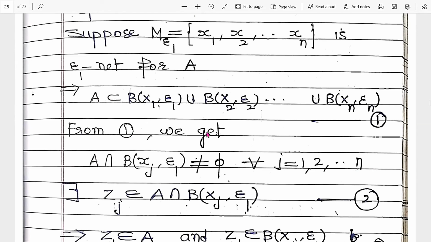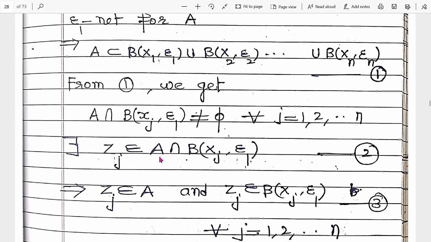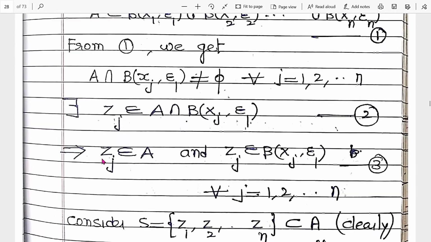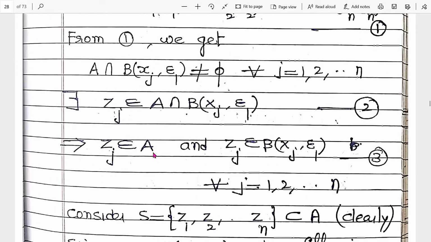And if this is non-empty, then there exists some zj belonging to this intersection. It implies this zj belongs to A and zj belongs to B(xj, epsilon 1). Clear? Because it belongs to the intersection, it belongs to A and it belongs to B(xj, epsilon 1).